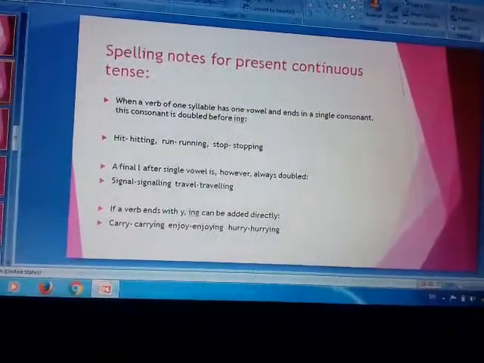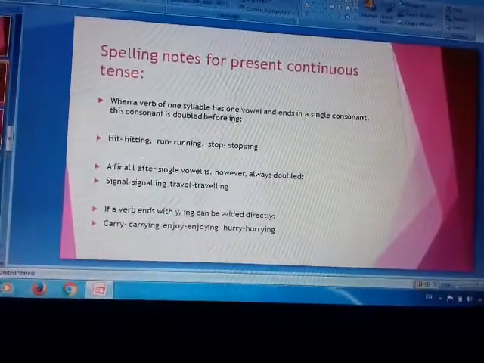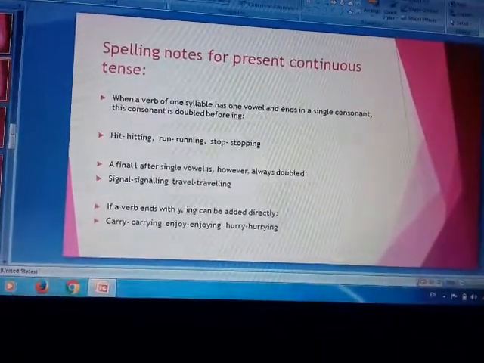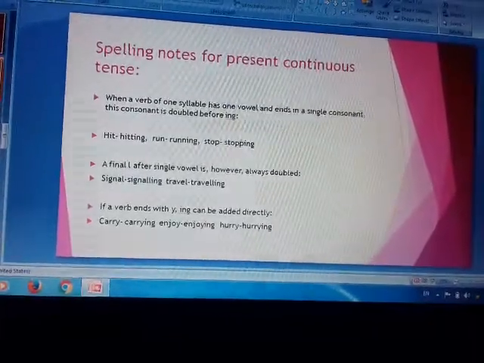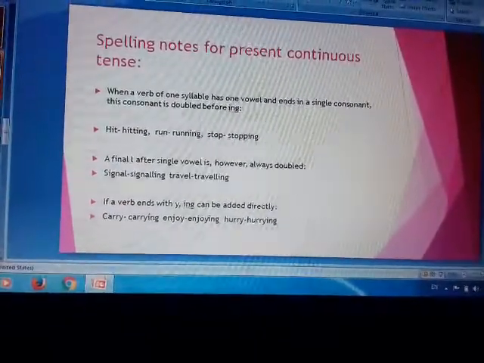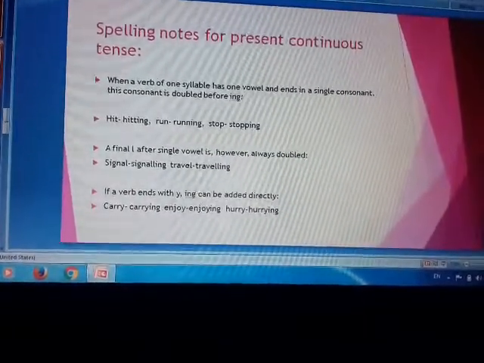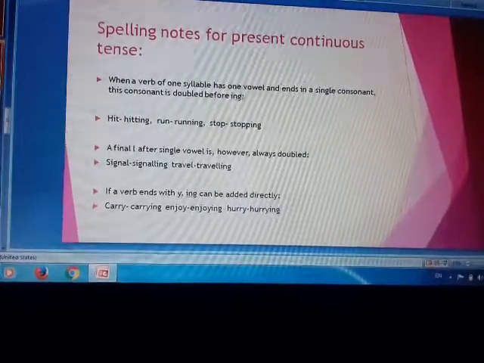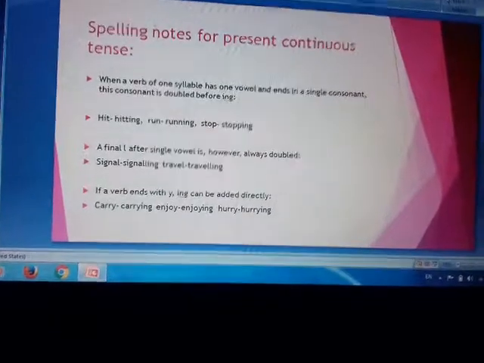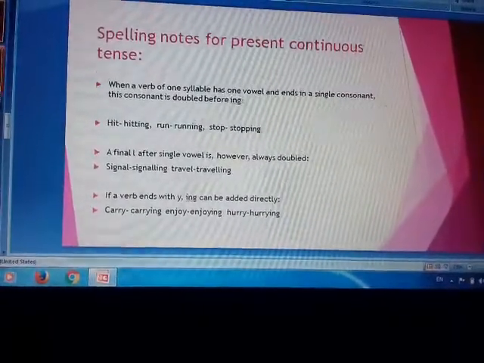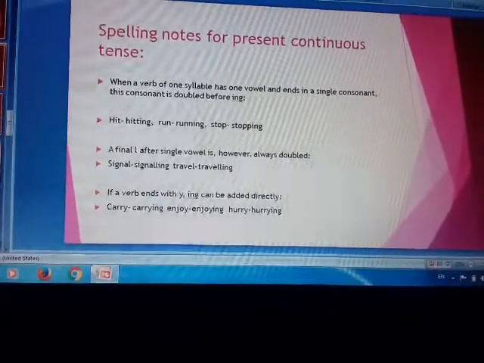Another thing, a final L after a single vowel is, however, always doubled. See the word signal. So before L what is there? Vowel is there. So we will double the L, signalling. L will be doubled. The same case with travel. The last letter is consonant L, and before L there is a vowel, so L will be doubled, travelling.